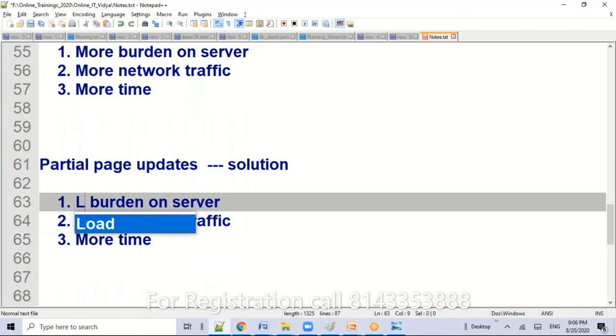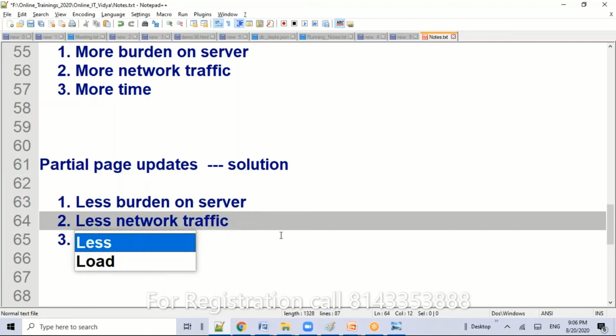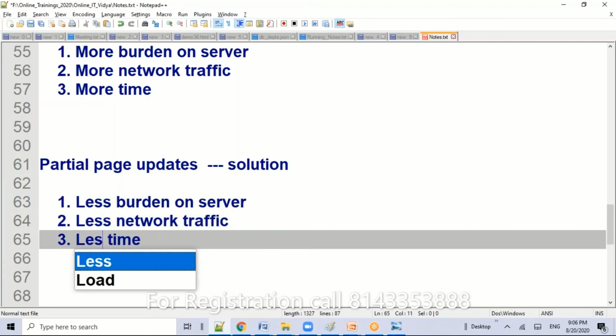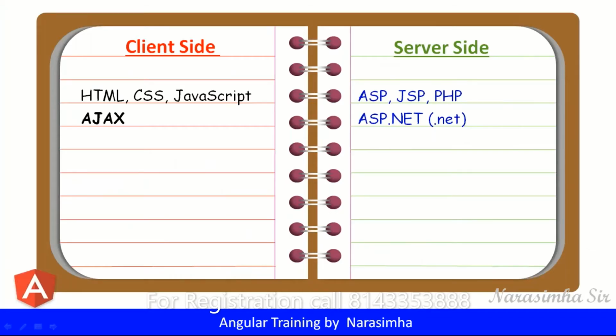So now there is less burden on the server, because every time the server has no need to process the entire page. Only the required data will be sent, that is enough. But the first time it will generate the page and send it to the browser. Next time we can do it using Ajax calls. So there is less network traffic, no need to transfer the entire page, and updates happen quicker, isn't it? This is addressed by partial page updates. That happened in 2005. That is the base for what you are learning today. These client-side technologies came into the picture in 2005.